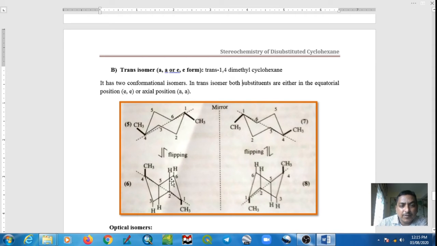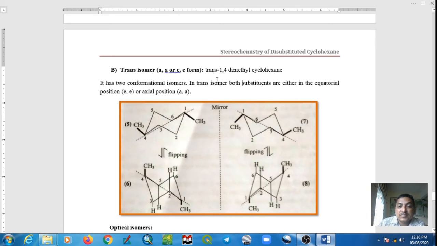Let us talk about its optical isomerism, optical activity. Trans 1,4-dimethyl cyclohexane, either diaxial or diequatorial form, both are optically inactive. Why is it optically inactive? It is optically inactive because of the plane of symmetry passing through the C1 and C4 carbons. Not only the plane of symmetry, this molecule is also optically inactive because of the center of symmetry. So this molecule possesses a plane of symmetry as well as a center of symmetry.